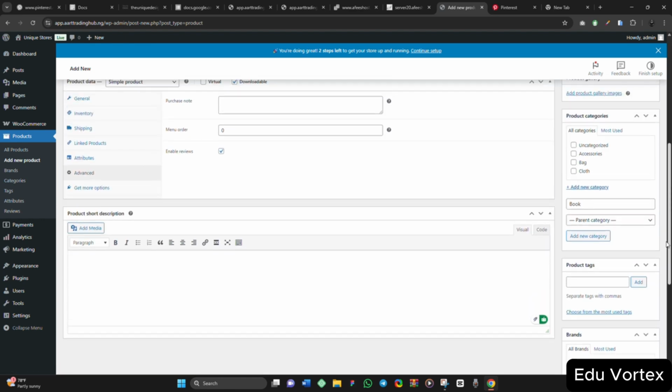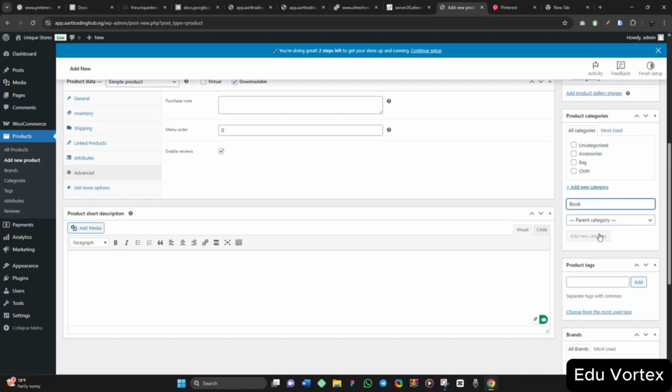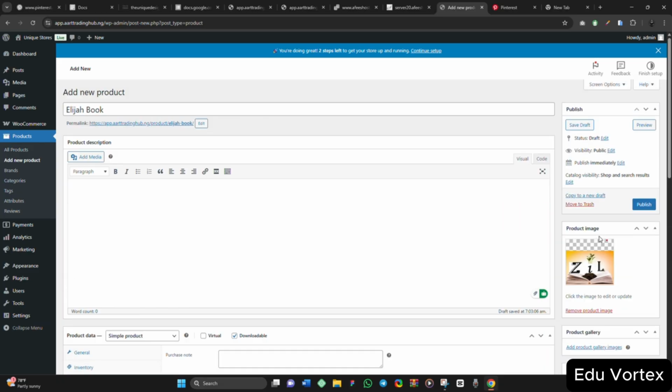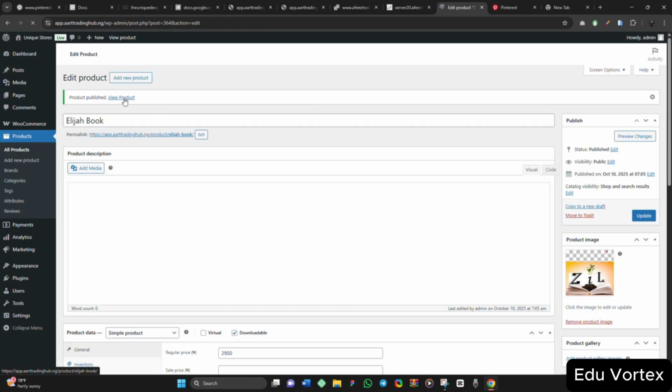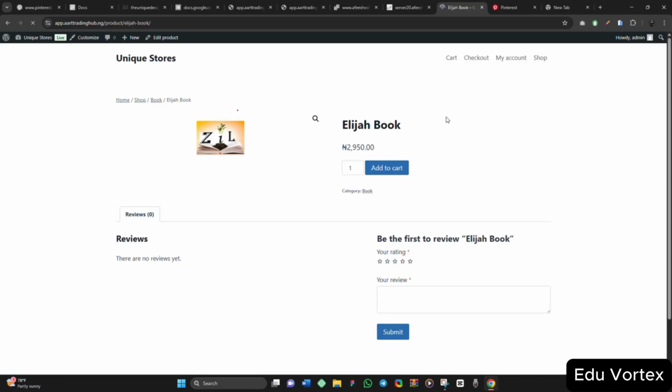For the category here, I said book. Okay, I did not add it, let me check. Add new category. Okay, book, it is marked. So this is what we have here. Then I will come here to publish it, and let's see what we have. Let's try to download it and see what is going to show us. So I want to view the product now to see our product.